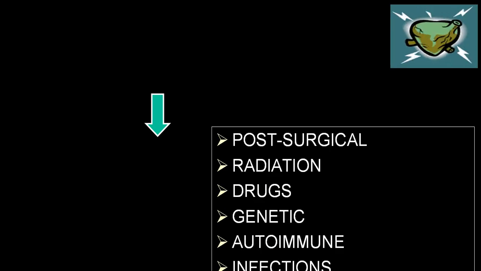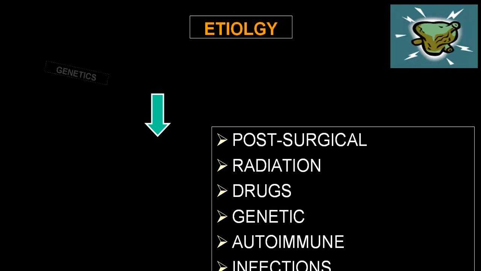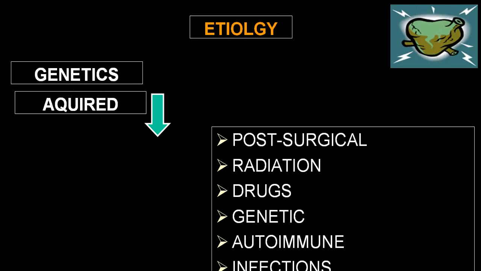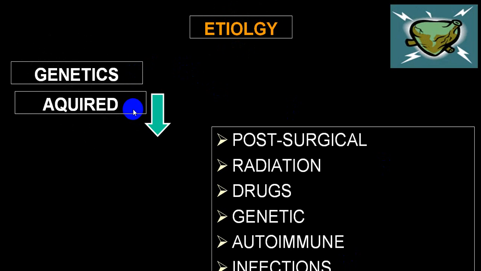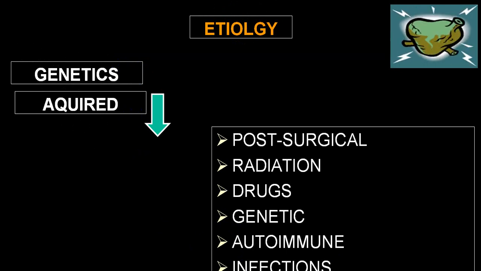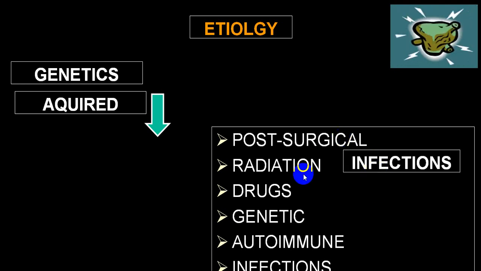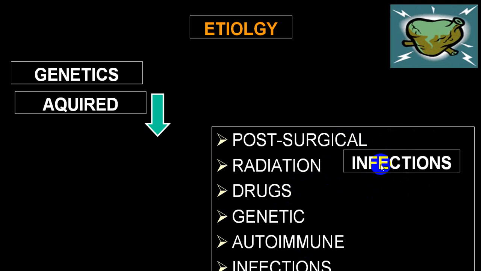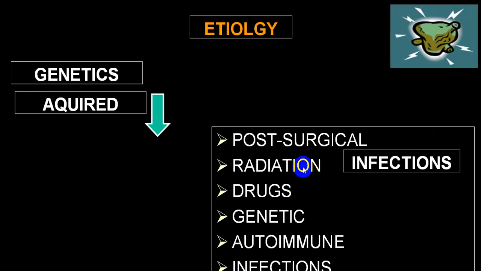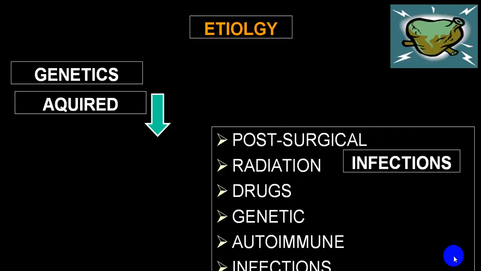Same thing shown here. Now we go to what we call the pathophysiology. There are two basic types which can happen in the hypothalamus. We call them genetic and acquired. In genetic, there are some where we can have decreased production of certain hormones or abnormal production of hormones. Among acquired, we have post-surgical, radiation, drugs, infection, etc. This will produce damage to the hypothalamic neuronal cells or neuroendocrine cells and will decrease the production.